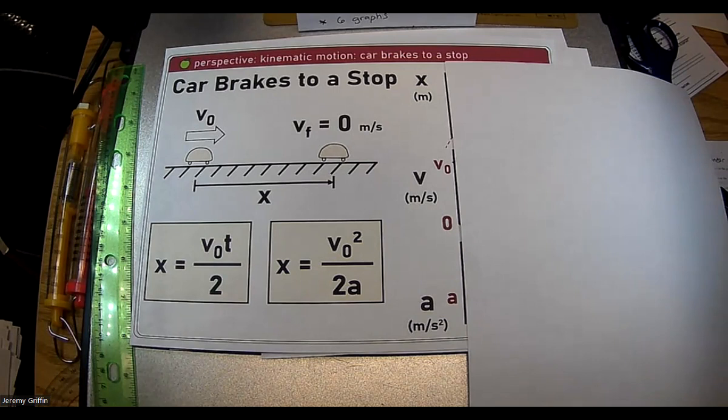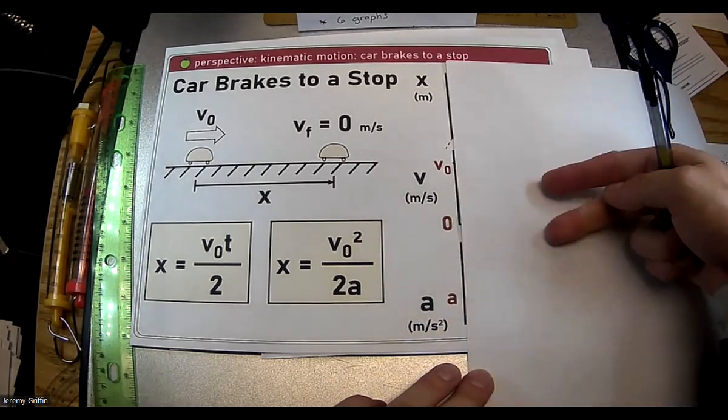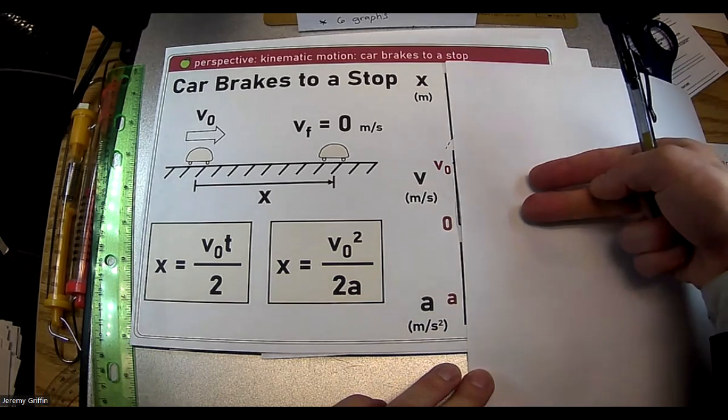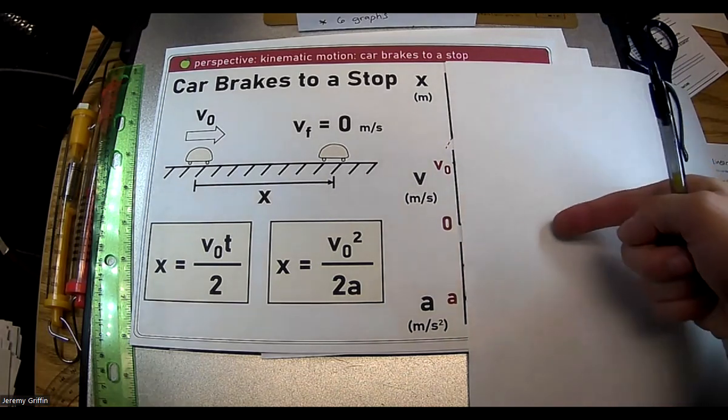All right, you guys got those 3 graphs drawn? I would take a little more time, but we missed a whole day yesterday. So you guys ready for the review? Or you tell me, what does the V versus T look like? What do you guys draw for V versus T? Right, downward sloping. Starts at initial velocity, goes to 0.